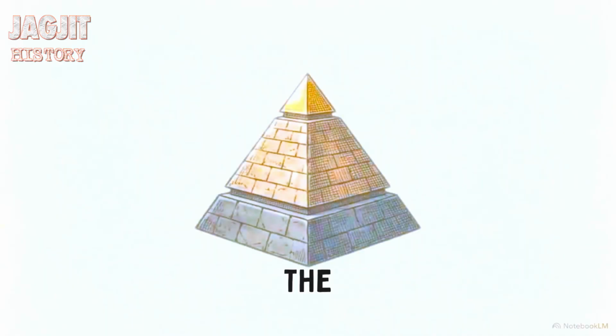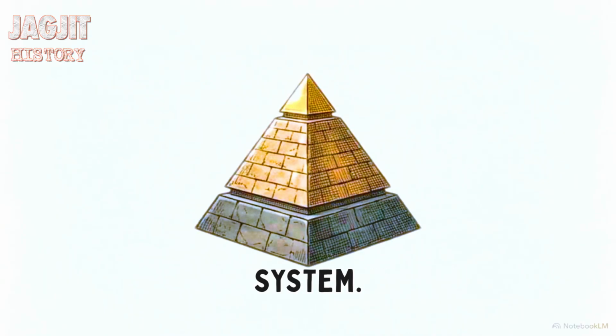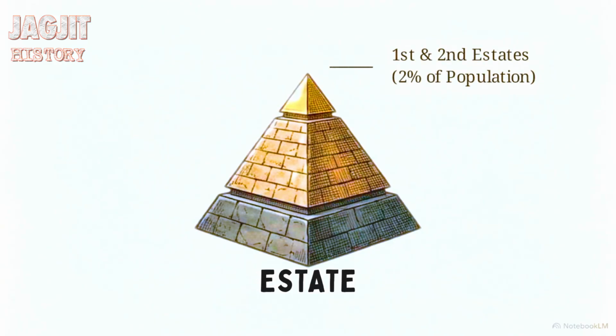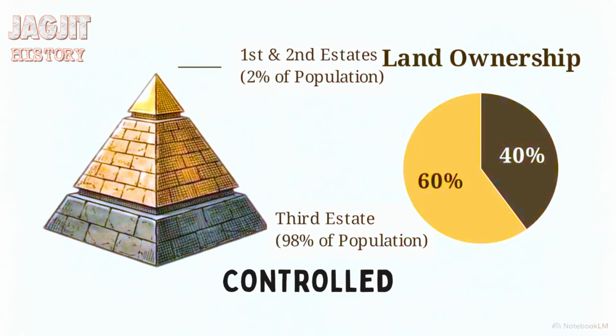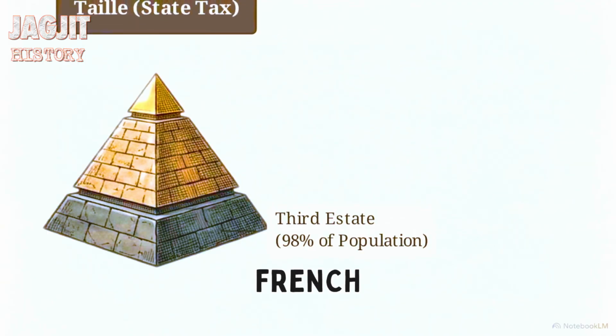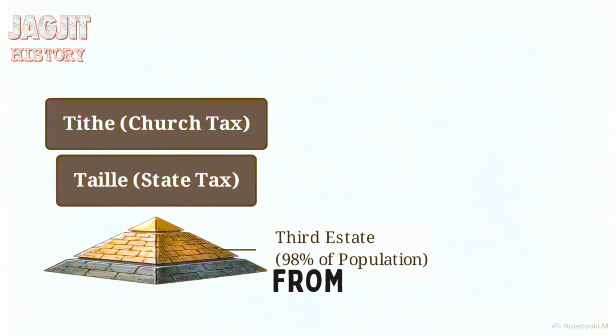This diagram visualizes the demographic asymmetry of that system. The first estate of the clergy and the second estate of the nobility accounted for roughly 2% of the population. The remaining 98%, everyone from wealthy merchants to impoverished peasants, made up the third estate. The top 2% controlled 60% of the land and enjoyed sweeping aristocratic privileges, including total exemption from state taxes. The entire financial burden of the French Empire, the direct state tithe, and the church tithe was extracted exclusively from the 98% holding the least amount of wealth.